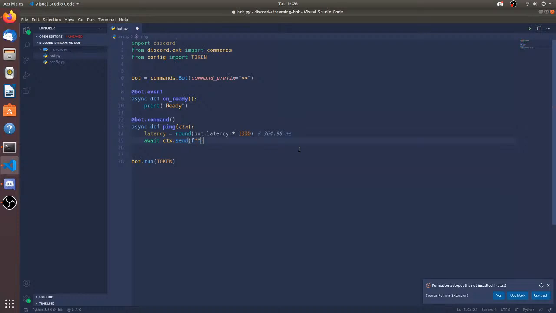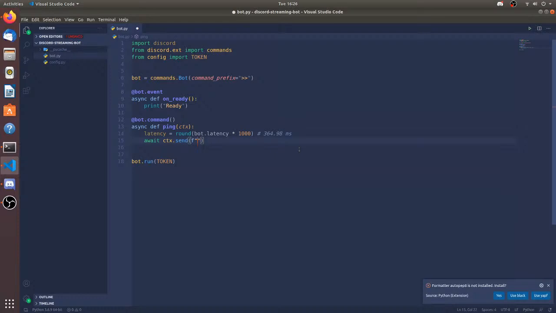In simple terms, it's the amount of time it takes for the bot to communicate with the Discord API. That's the ping. Like when you're playing PUBG or a game, you say the ping is really high. That ping means the amount of time it requires for your game or your software to communicate with the server. In this case, it's the Discord server.